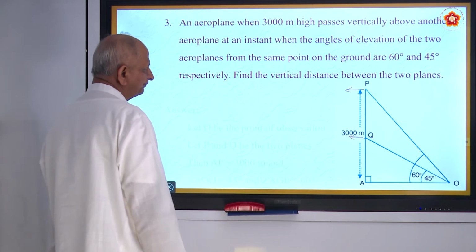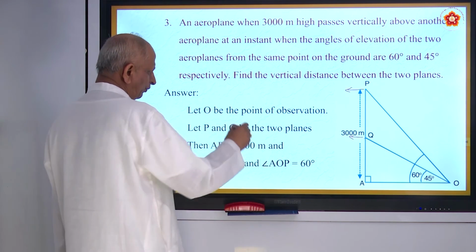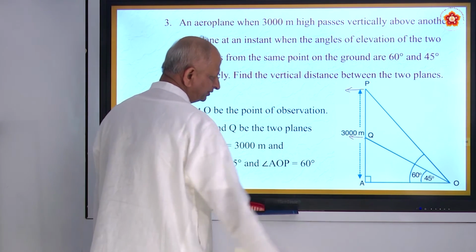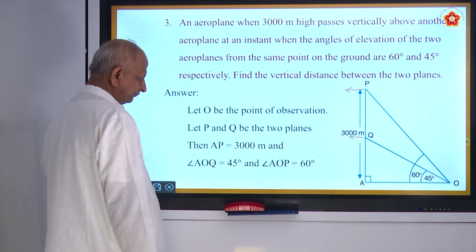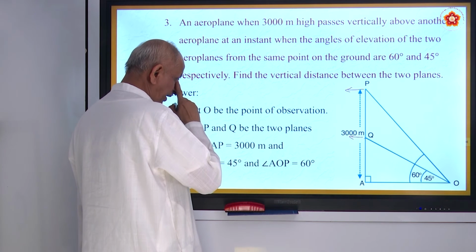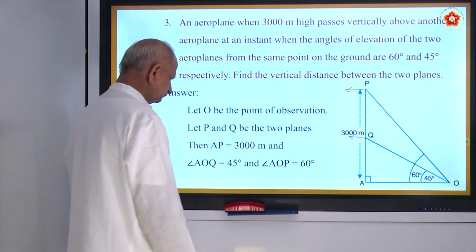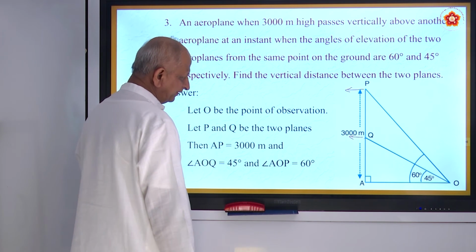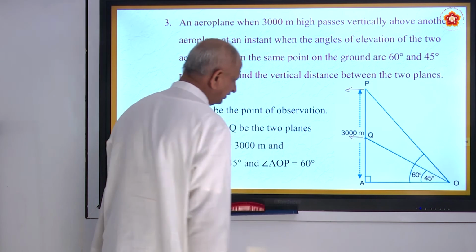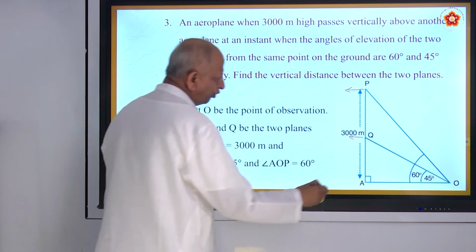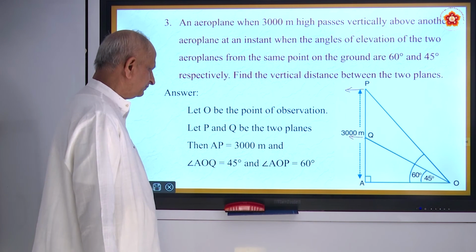PQ they are asking. First you draw the figure. Let O be the point of observation. This is observer. P and Q are the 2 planes. There are 2 planes here. And AP is given to be 3000 meters. Angle AOQ is 45 degrees. AOQ, first plane, angle of elevation is 45 degrees. And AOP is 60 degrees. The observation of second plane is 60 degrees.